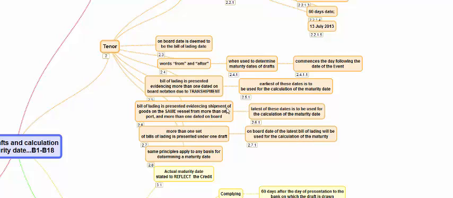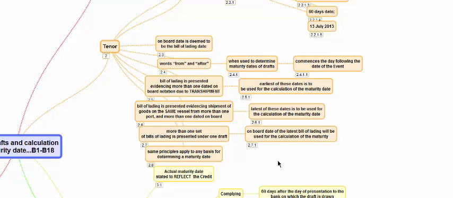If there is more than one on board or more than one set of transport documents, partial shipment is allowed. It could be a situation where more than one vessel is there. If partial shipment is not allowed, it should be on the same vessel. If it is on the same vessel, the latest should be taken. If it is on a different vessel, still the onboard date of the latest BL will be taken for calculation